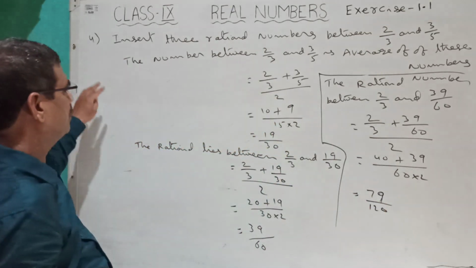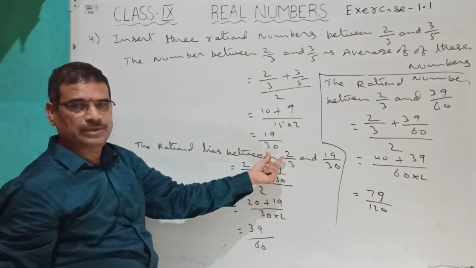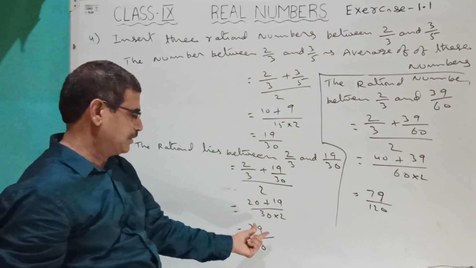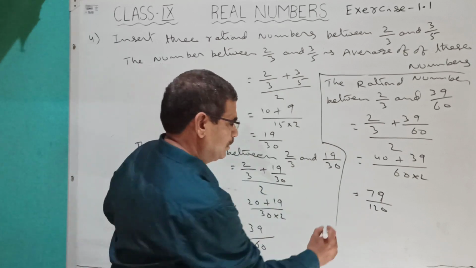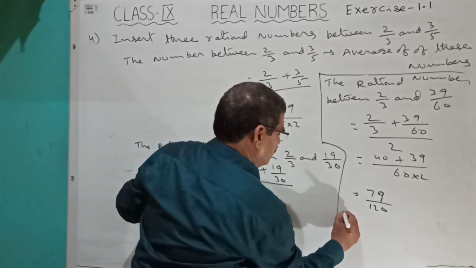So 3 numbers have come. First number is 19 by 30. Second number is 39 by 60. And third number is 79 by 120. Therefore, final step.